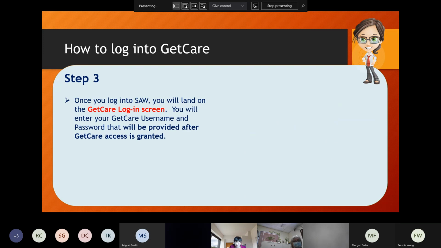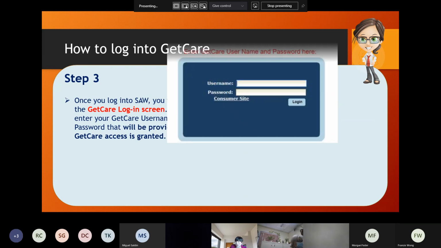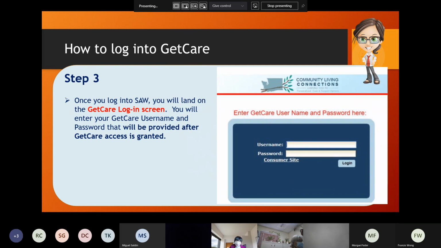And step 3 is, yes, you're right. Once you log into SAW, you will land on this GetCare login screen. I will call it the blue screen. You will enter your GetCare username and password, which will be provided after GetCare access is granted.